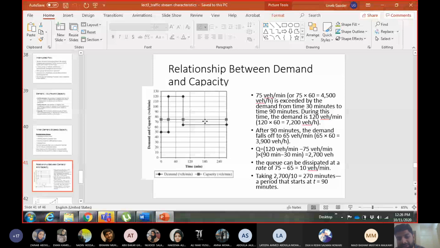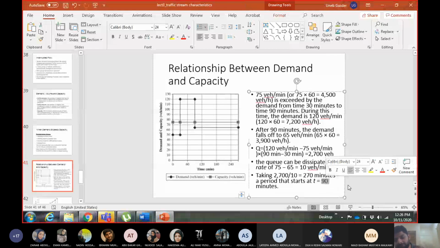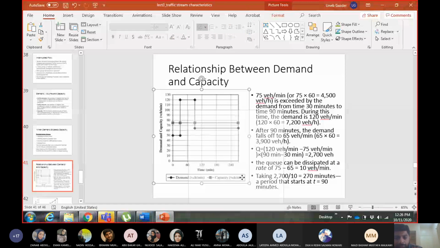And these 270 minutes will start from there, meaning the queue discharge will start from what time? When T is 90. As I said, when the demand goes below capacity, that is the time when you start to discharge the queue. So these 2,700 vehicles will start to discharge when the time is 90, and they need from 90 onwards 270 minutes extra to discharge. So 90 plus 270 will be 360 minutes total. At time 360 the queue will be discharged. And how much time did it take to discharge the queue? From 90, 270 minutes extra.